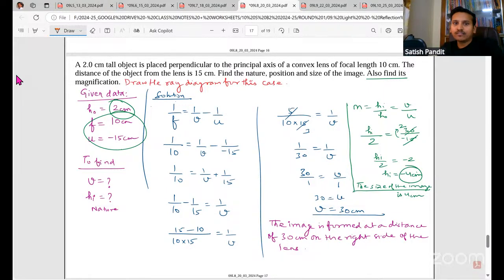So next, this is a word problem, a numerical. It says a 2 centimeter tall object. So there is an object. The height of the object is 2 centimeter. So a 2 centimeter tall object is placed perpendicular to the principal axis of a convex lens.